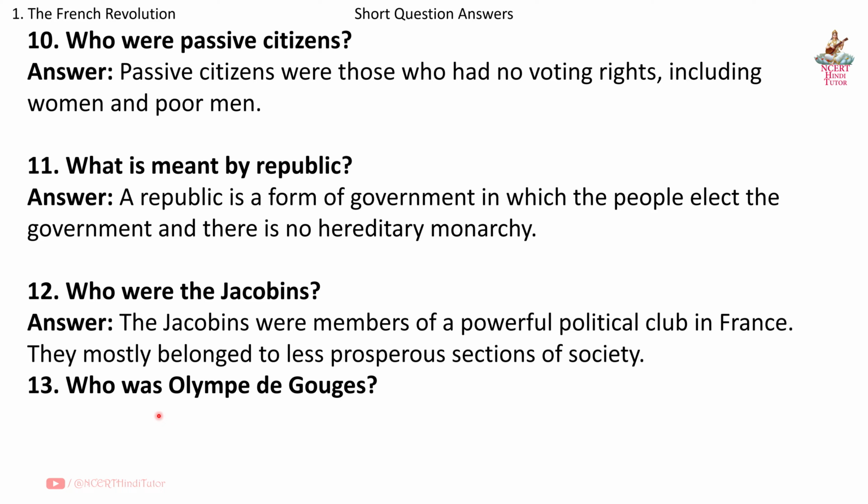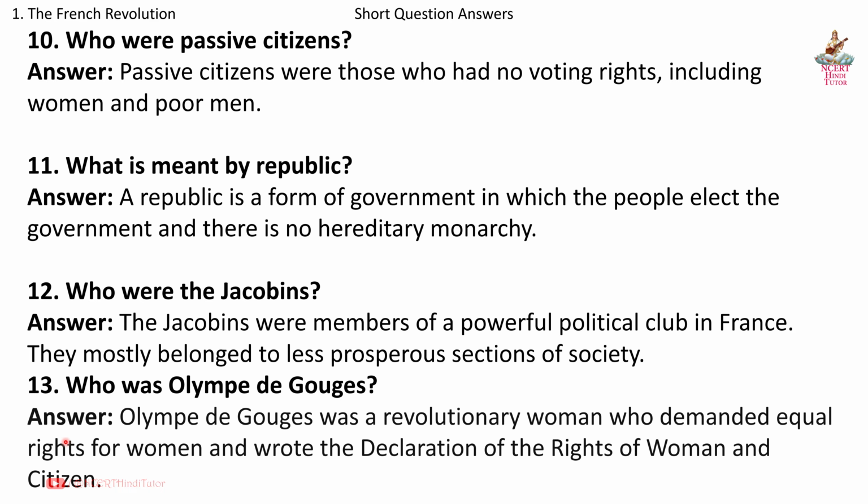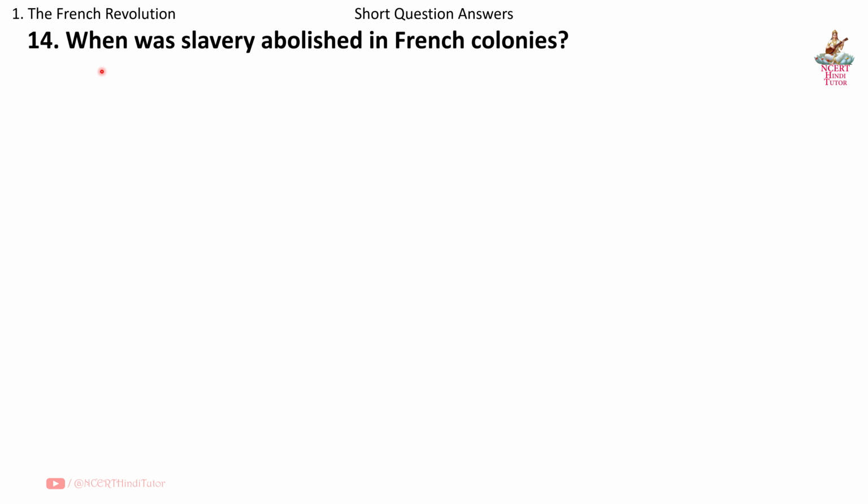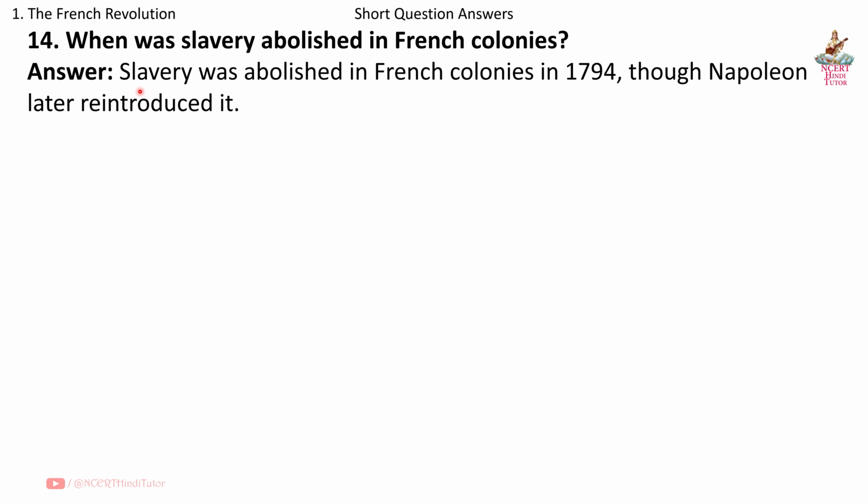Question 13. Who was Olympe de Gouges? Answer. Olympe de Gouges was a revolutionary woman who demanded equal rights for women and wrote the Declaration of the Rights of Woman and Citizen. Question 14. When was slavery abolished in French colonies? Answer. Slavery was abolished in French colonies in 1794, though Napoleon later reintroduced it.